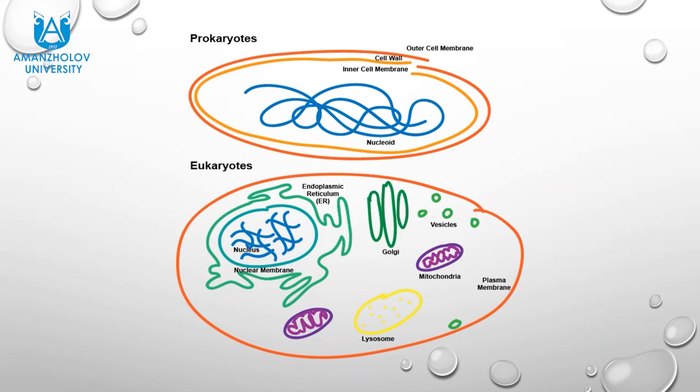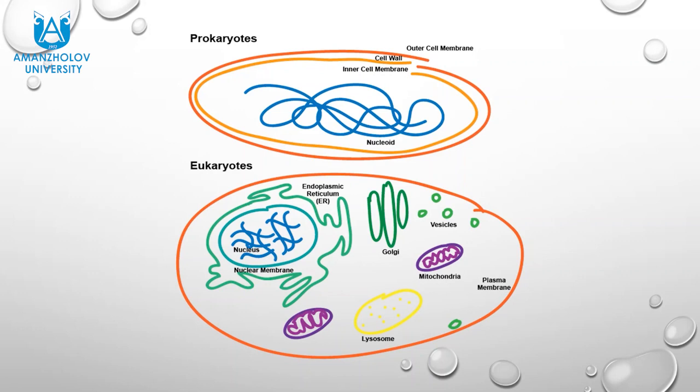On this slide, you can see pictures which correspond with the structure of prokaryotic and eukaryotic cells. So you can see similarity between the prokaryotic and eukaryotic cells, for example, outer and inner cell membrane or plasma membrane, cytoplasm, ribosomes, and DNA as a genetic material. And also you can see differences between these types of cell.